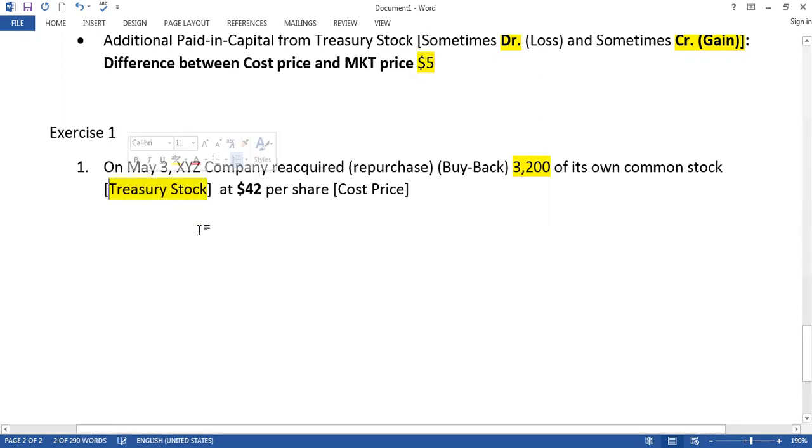So here treasury stock is increasing or decreasing? Increasing, right? Because you buy back treasury stock. And how much money did you pay? $42 per share, and it is your cost price. So now let's see the journal entry here.